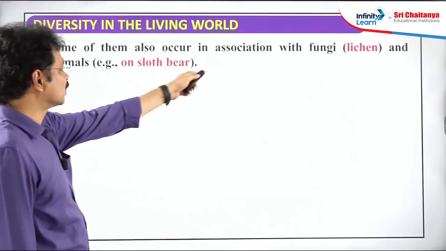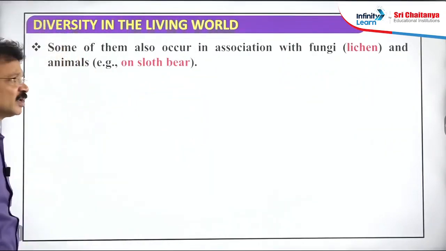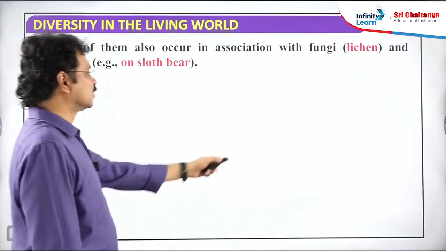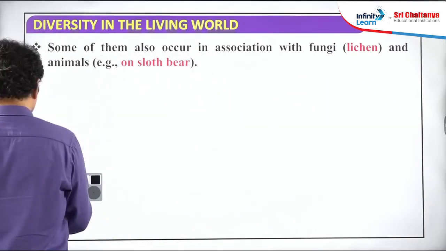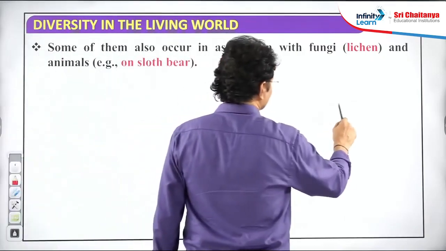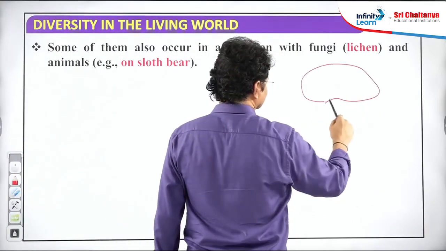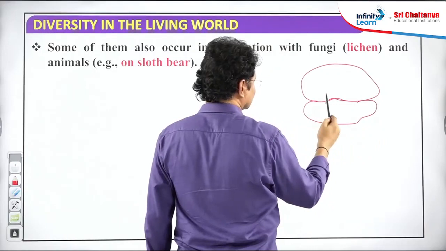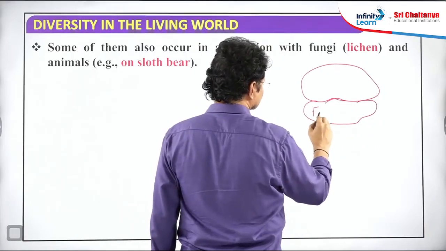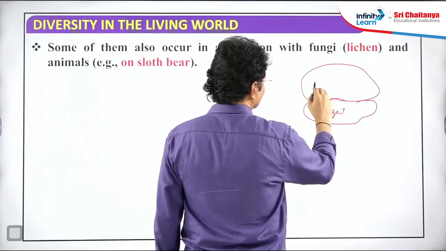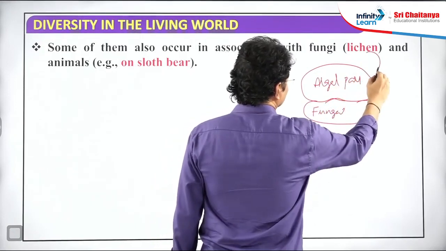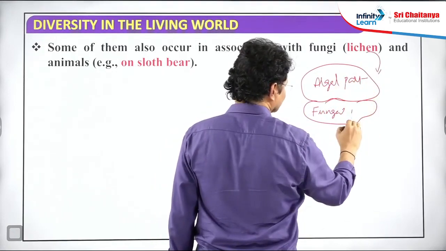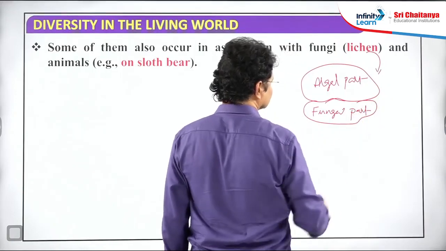Some of the algae are also associated with fungi, in a symbiotic association. Such associations are called lichens. Lichen is not a single organism. It is a combination of two organisms. One is the fungal part, another is the algal part. In a lichen, two parts are there, the algal part and the fungal part.